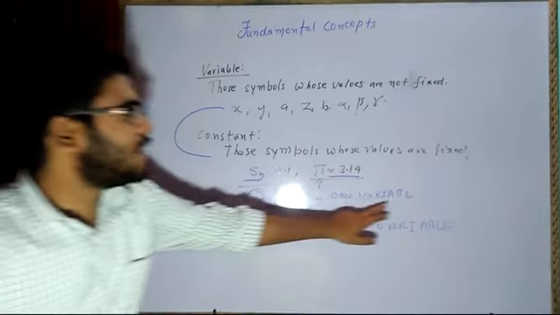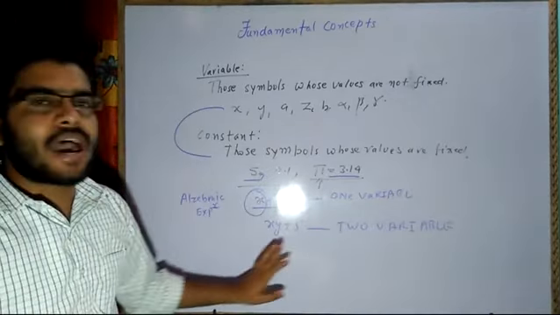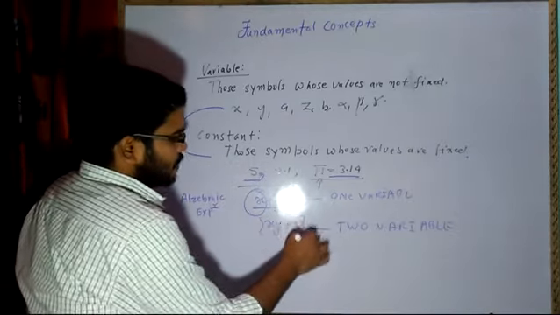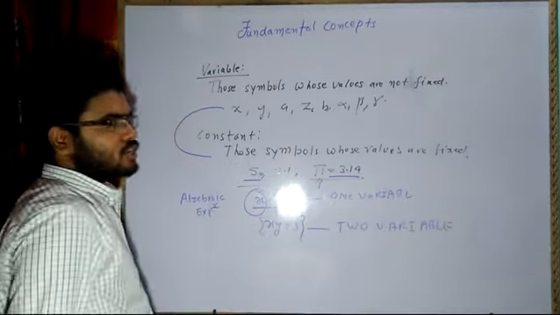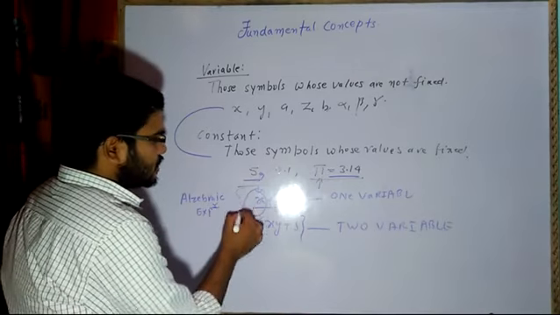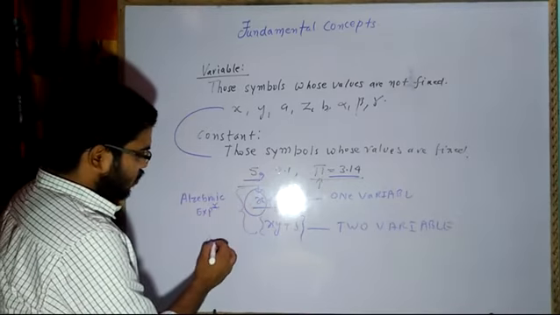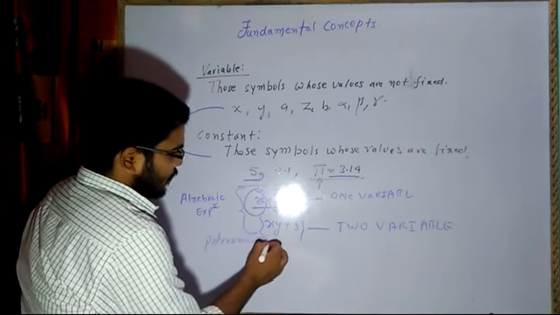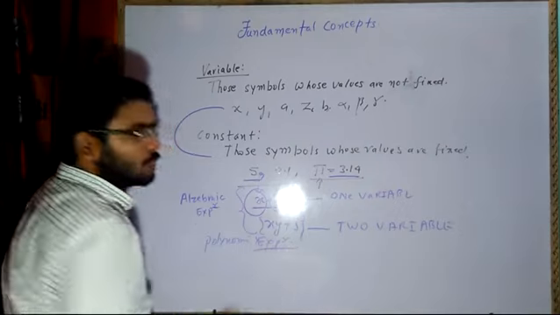Understood? One variable algebraic expression. This is two variable. Why? x and y are two variables. So these are called algebraic expressions of two variables and algebraic expressions of one variable. Now another name for this is polynomial expression. Why is it called polynomial?